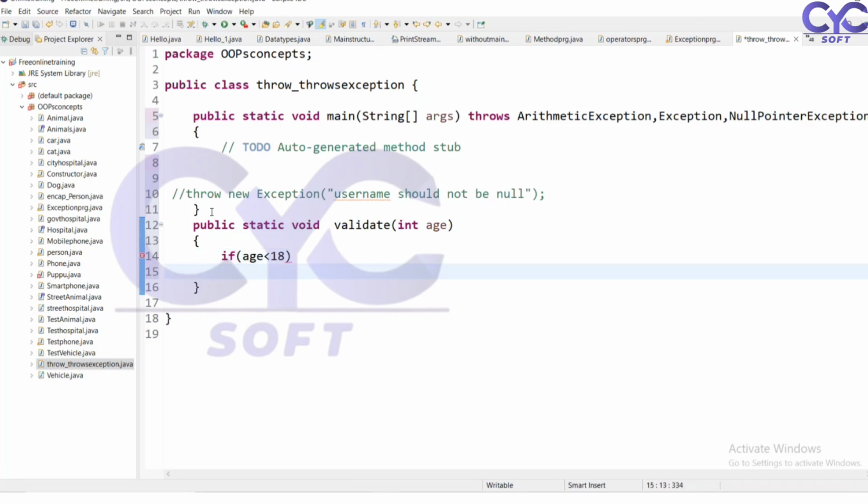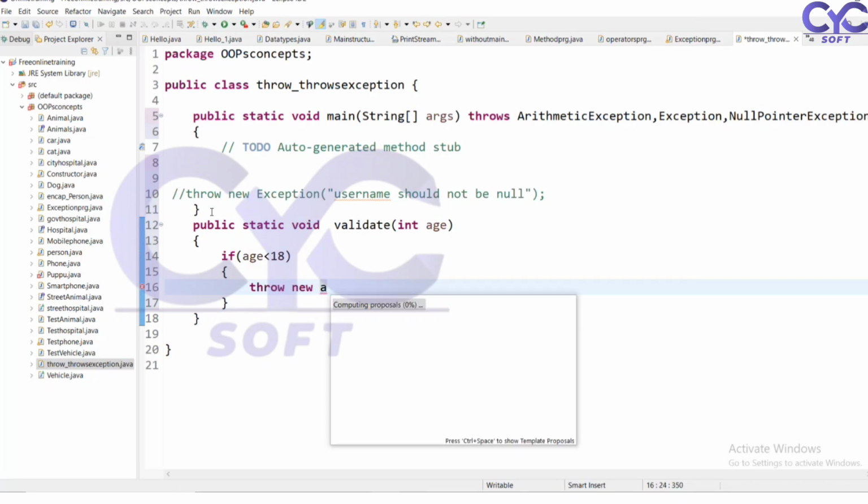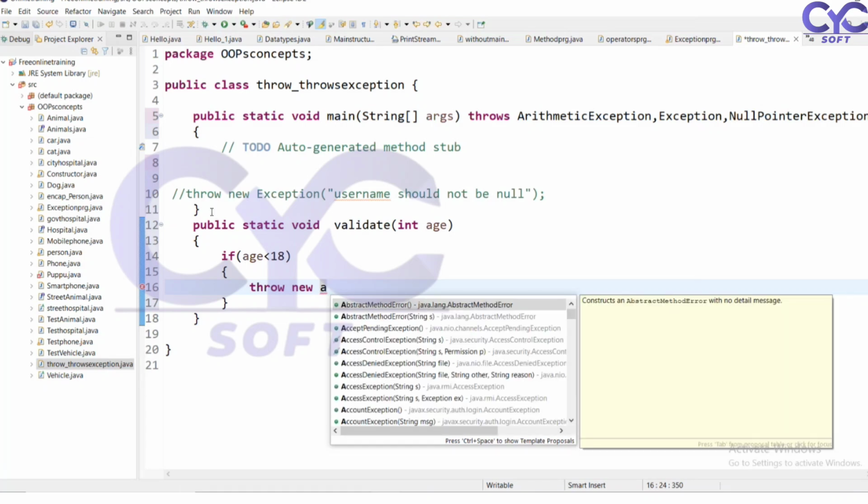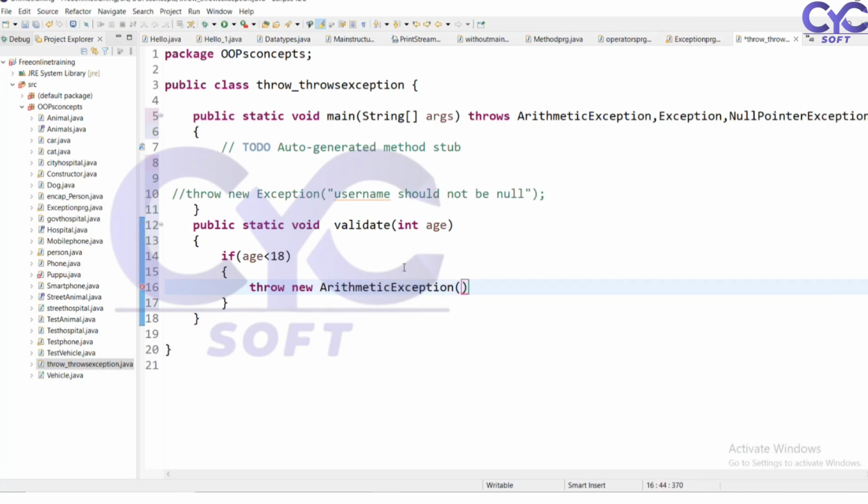So here, if the age is less than 18, it has to throw exceptions. Throw new arithmetic exception. I want to throw "person is not eligible for vote."